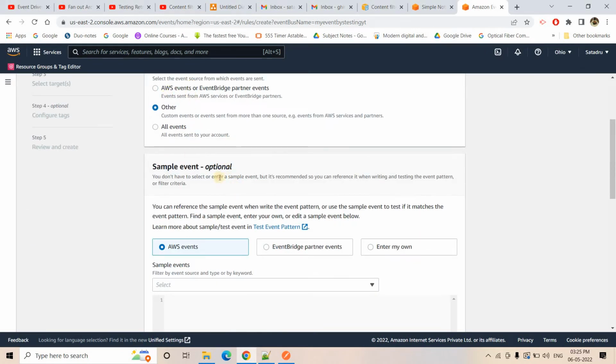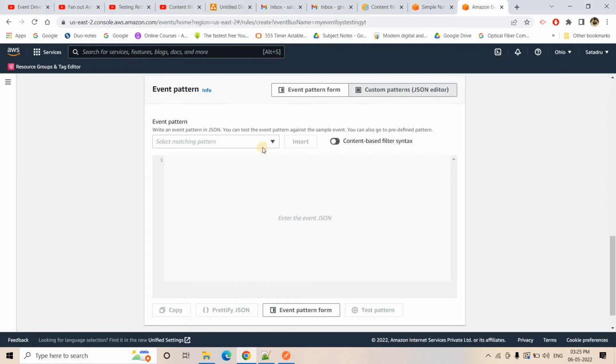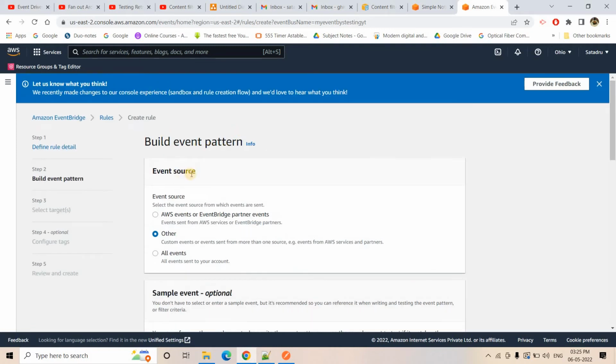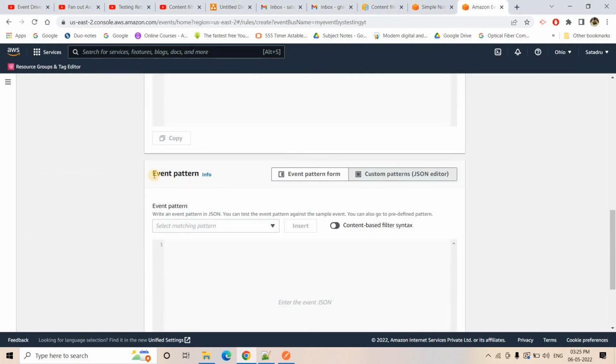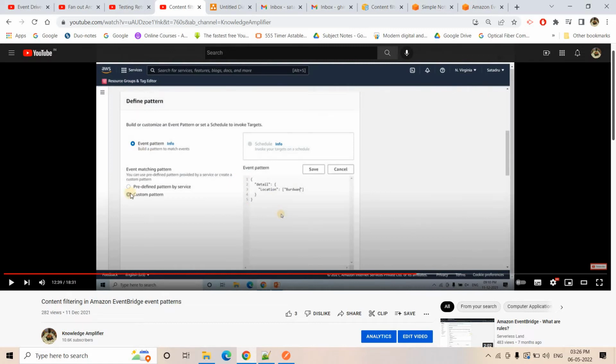Even you can test with other options also, not a problem, depending on your requirement. Now here, when you are configuring our first rule, in rule 1, here we need to put the event pattern. Regarding event pattern, I have already covered it in this video. If you go through this particular video somewhere in the configuration phase, in the custom pattern, I have discussed this one.